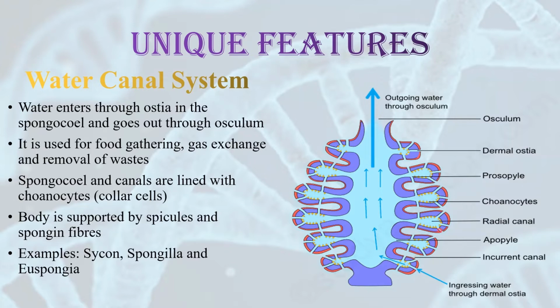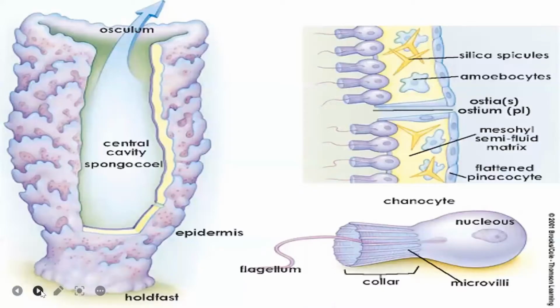The body of a sponge or poriferan is supported by a skeleton, and the skeleton is made up of spicules. It also consists of some fibers which are called spongin fibers. Examples of poriferans: Sycon, Spongilla and Euspongia.